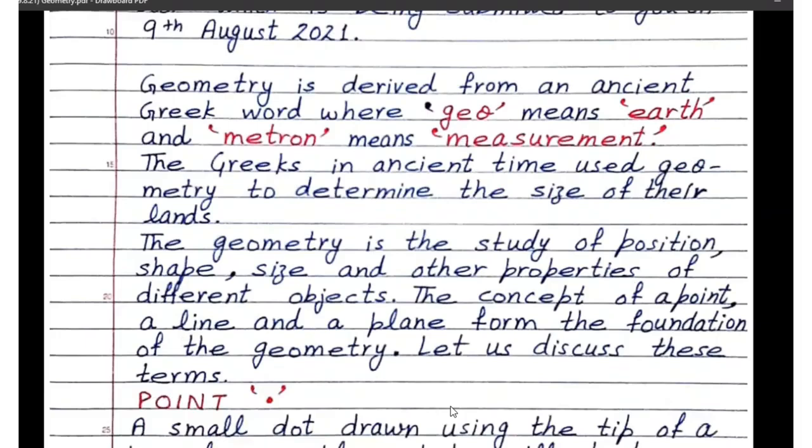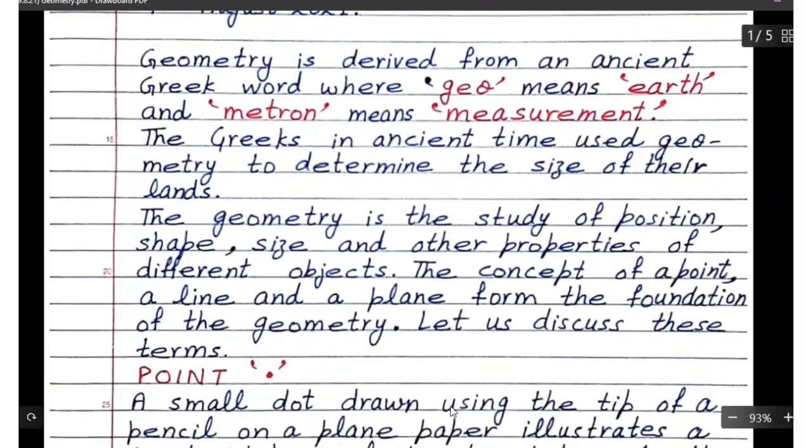Children, geometry is derived from an ancient Greek word where geo means earth and metron means measurement, right? The Greeks in ancient times used geometry to determine the size of their lands.